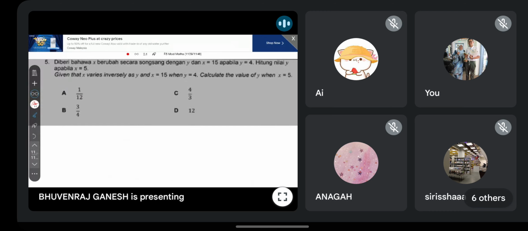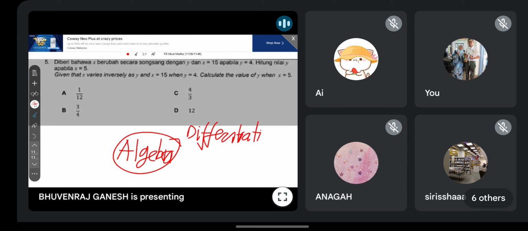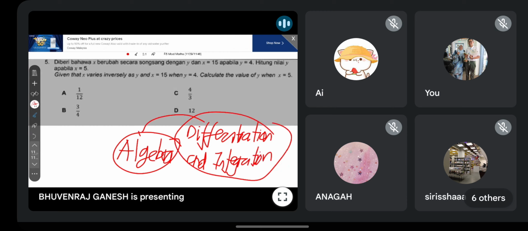Especially if you look at Chapter 2 and Chapter 3 in NMATS, you understand what I mean. I think some people have seen NMATS Form 5, Chapter 2, Chapter 3. The chapters actually involve a lot of algebra. This is what I'm telling you. In NMATS, differentiation and integration, you all know this, right? For those who went through the syllabus a bit, these two chapters in your AddMaths Form 5 involve a lot of algebra.